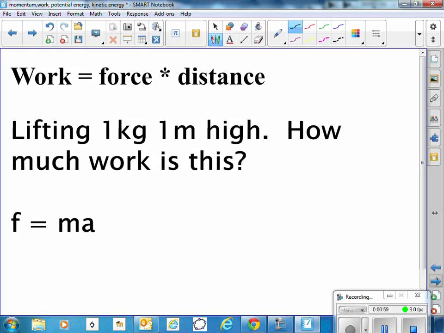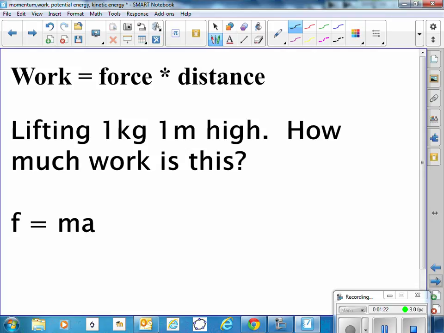So lifting 1 kilogram 1 meter high, how much work is this? Well, nowhere in that information is there anything about force. But we learned earlier that force is equal to the mass times the acceleration. When you're lifting something, you are doing work against gravity.